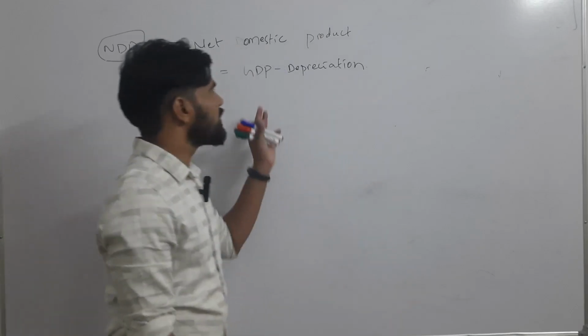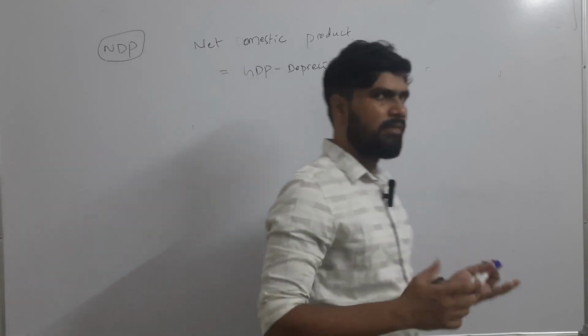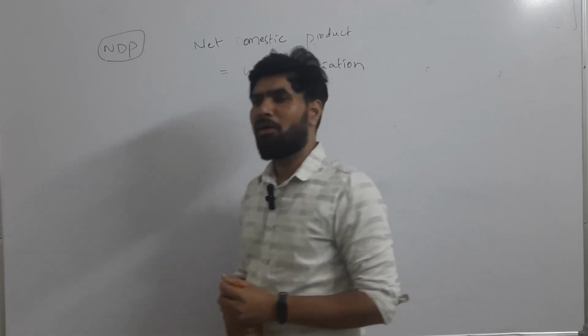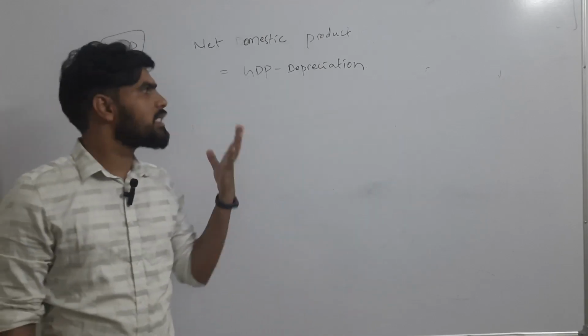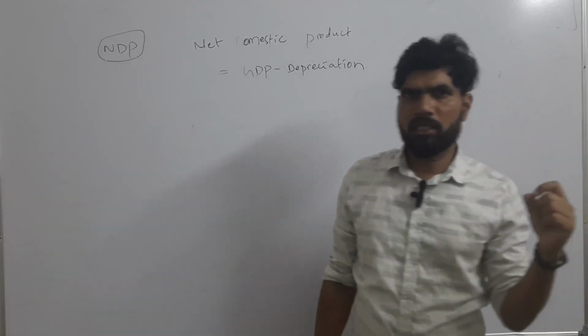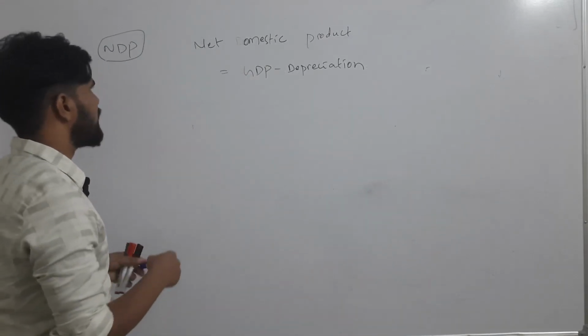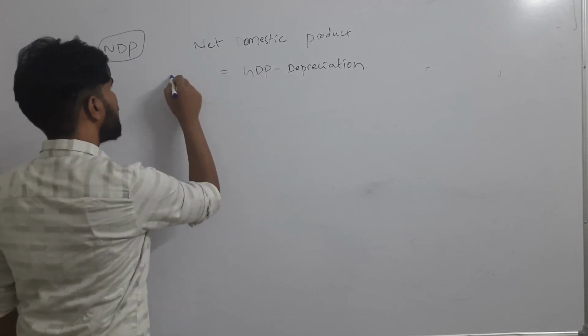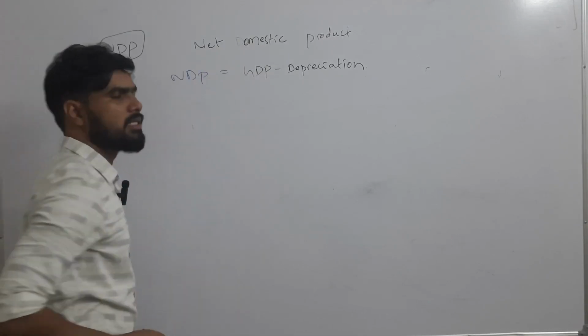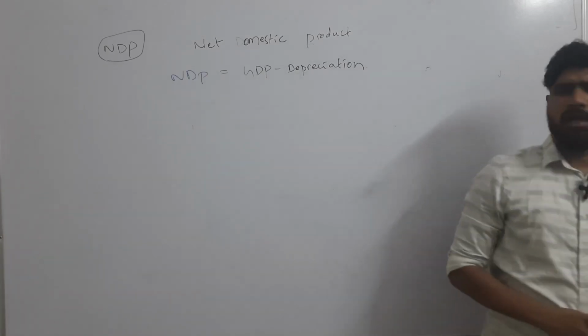Right? So this is something completely related to economics or commerce. As a civil servant, or for general studies purpose, to understand the economics, this is not that important. Okay. So NDP is nothing but GDP minus depreciation. Okay. I hope you have understood this concept.